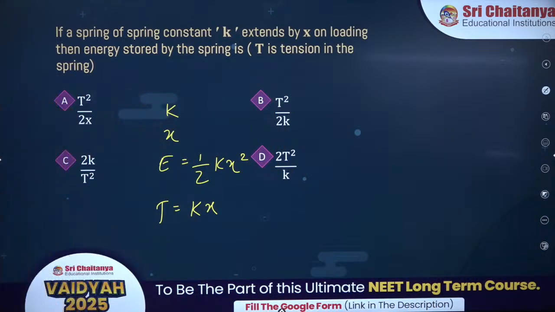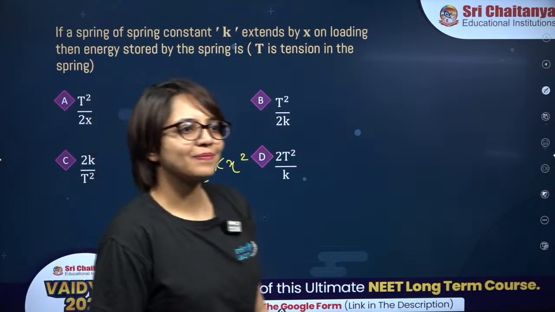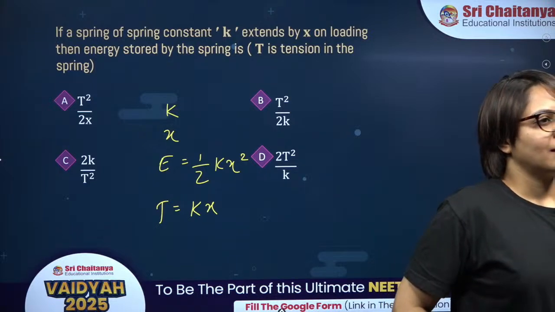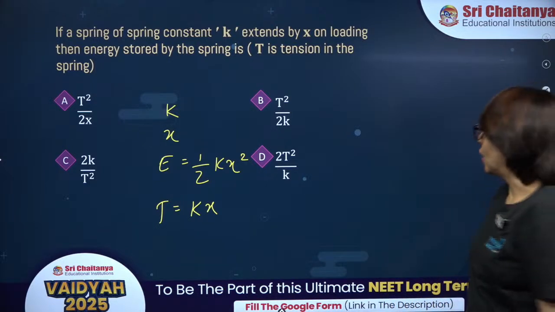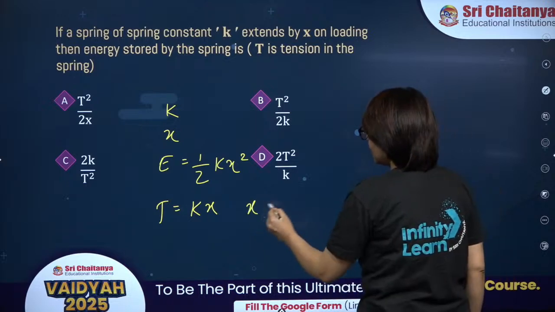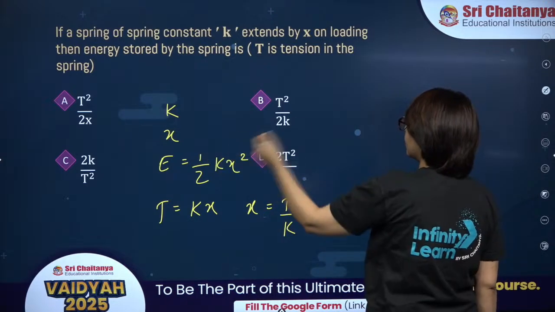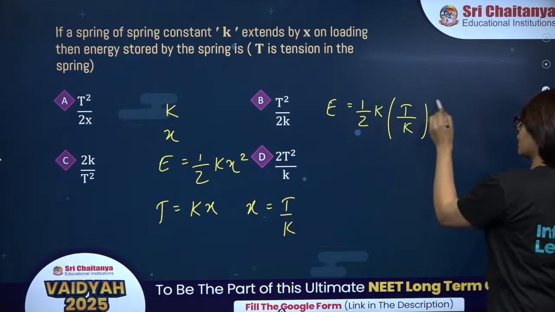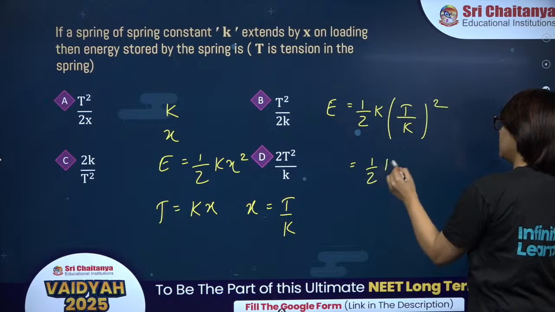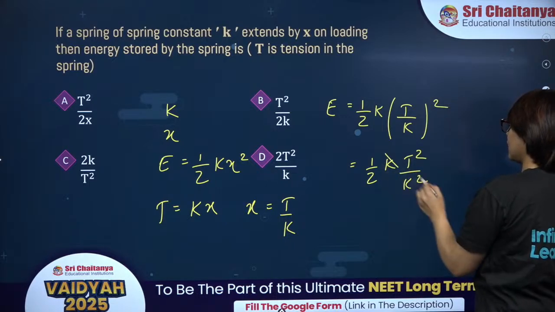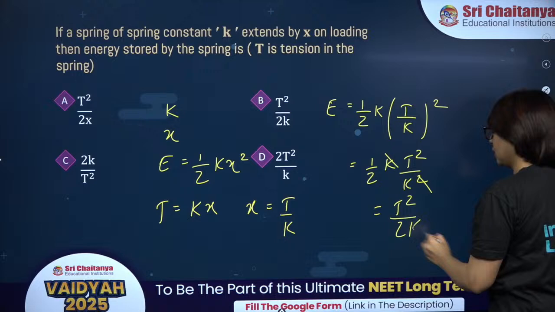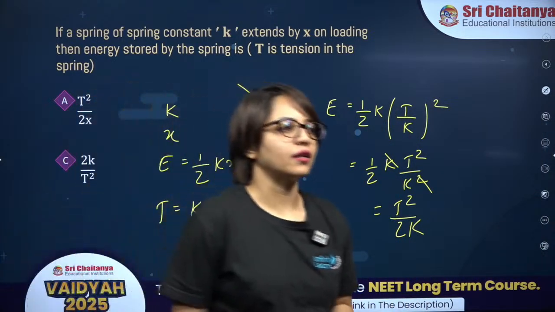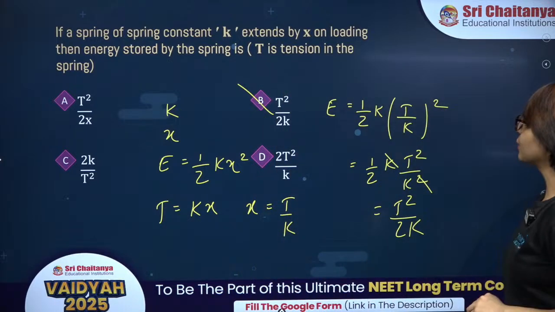Option B, option A, well done. All right, so over here, X will be T by K. So energy is half K, X square is T by K whole square. So this will be half K, T square by K square, K cancel. So this is T square upon 2K. So the correct answer is option B. Well done guys. Good job everyone. All right, let's move on to the next one.